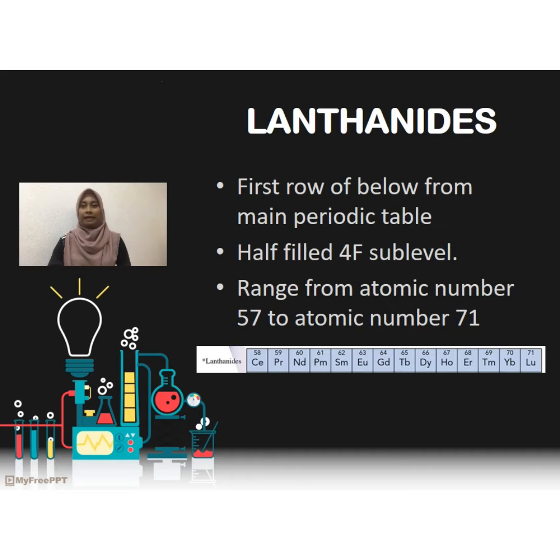Lanthanides, also called lanthanoids, are 15 consecutive chemical elements in the periodic table from lanthanum to lutetium. The lanthanides are the elements in the top of two rows located below the main body of the periodic table. Atoms of these elements are characterized by having a partially filled 4f sublevel. All of these elements are metals, specifically transition metals. They share several common properties. They have atomic numbers ranging from 57 to 71.